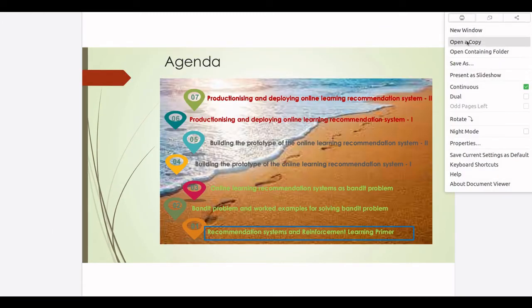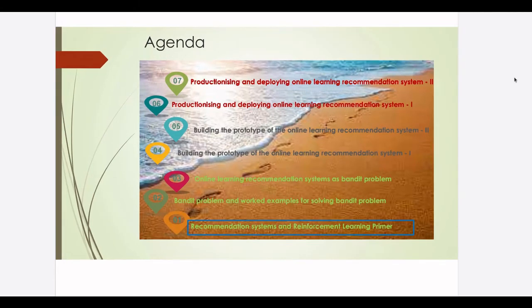Let's first take a look at the path we will tread in this whole series. The first post is an introduction on recommendation systems and reinforcement learning. So here we'll just introduce you to recommendation systems and how reinforcement learning can be used to build recommendation systems. Now we will be using a specific kind of reinforcement learning problem called the bandit problem, and we will be using that to build the recommendation systems.